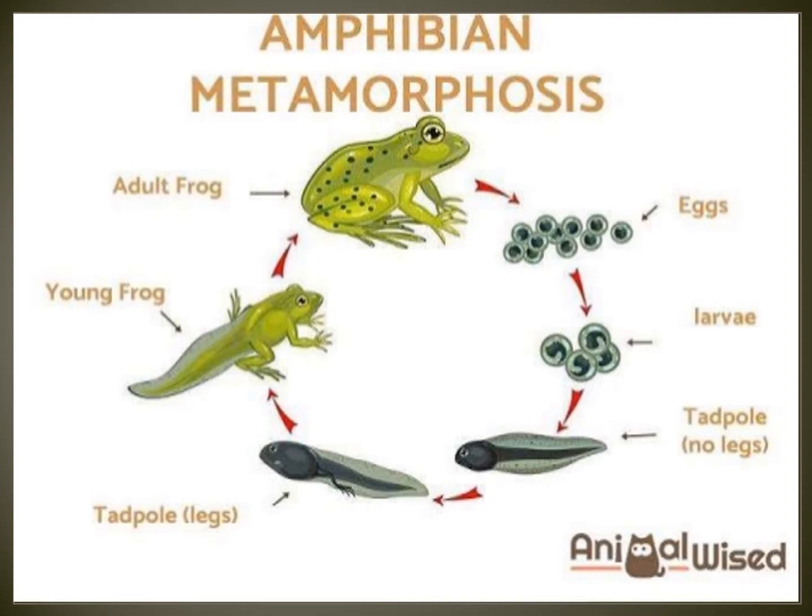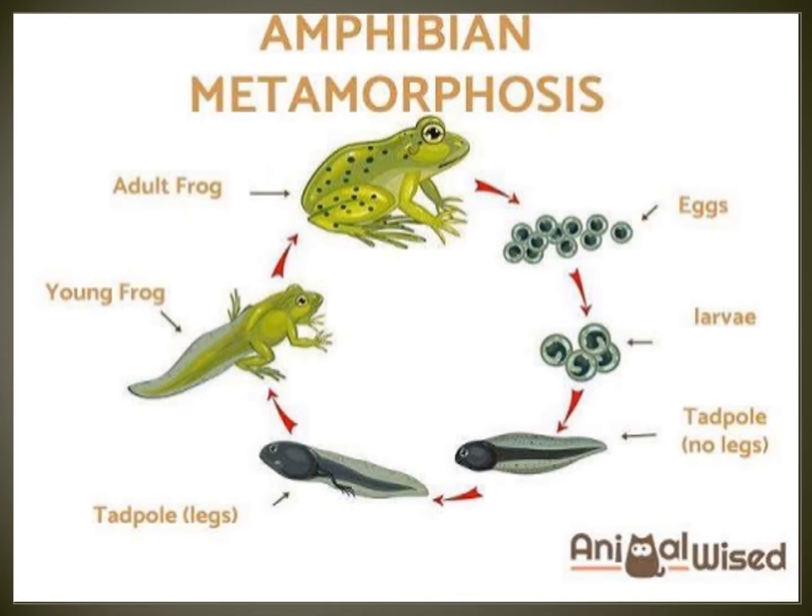After that you see the adult frog. How many changes are there? There is a change in the physical form. That is called metamorphosis.